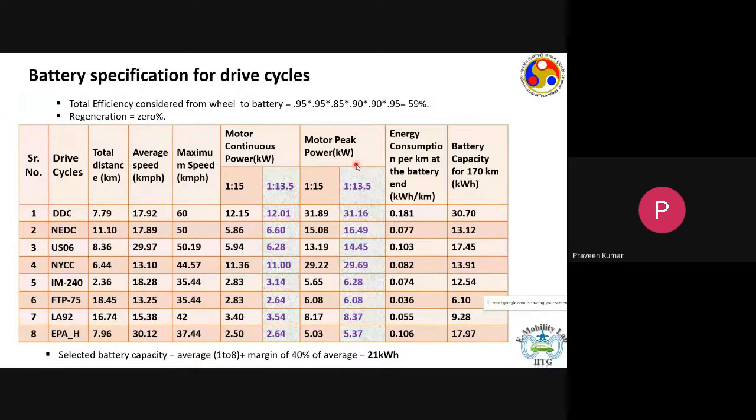Then comes the next critical point, which is about the battery specification.